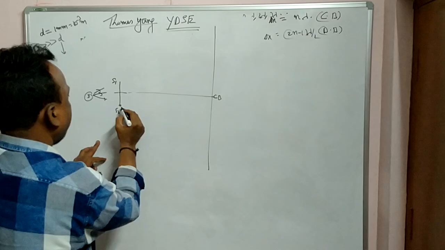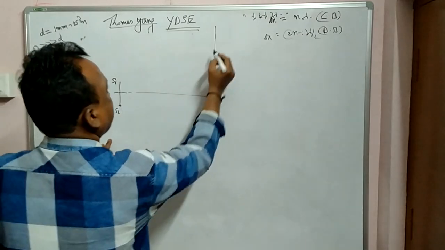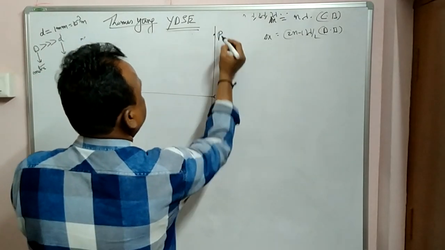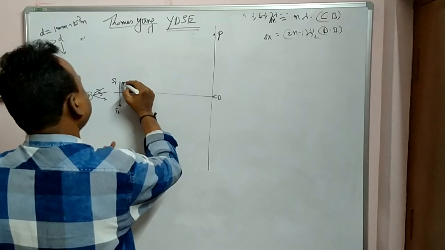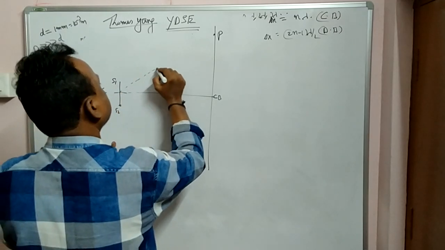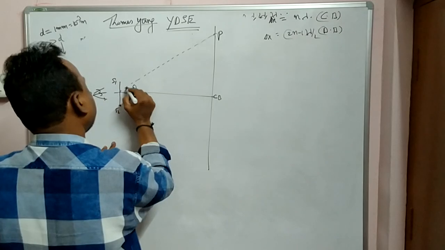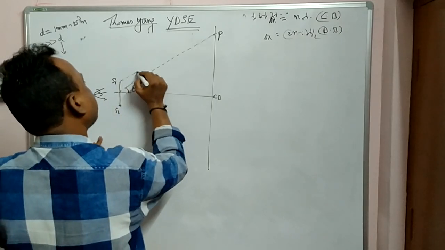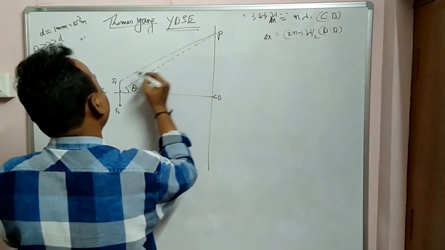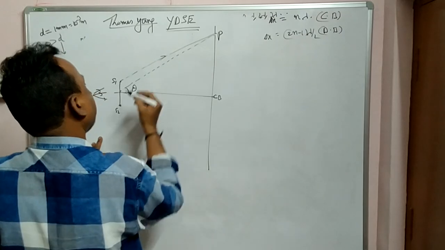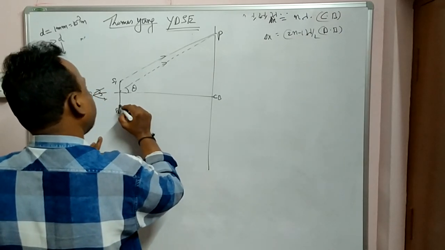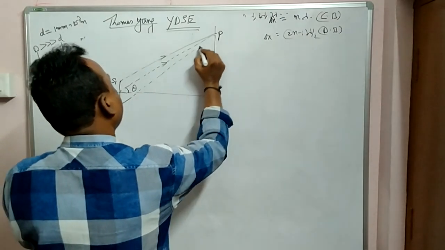Okay. Now what happens is, let the point be here now from central bright. Let this angle be theta, and this point from S1 wave, and this is S2 wave.